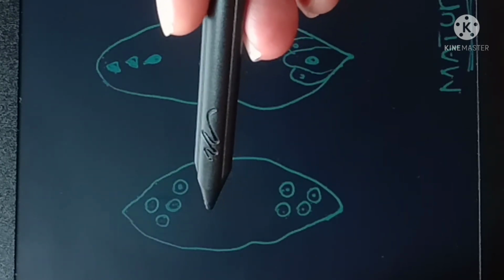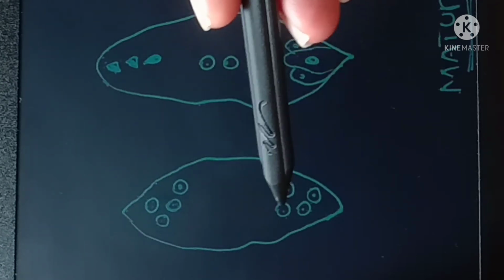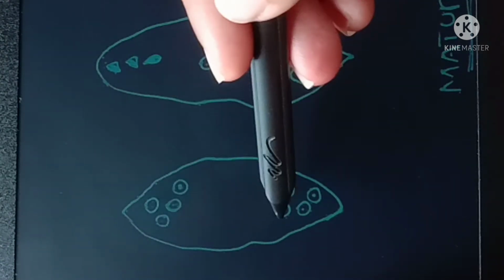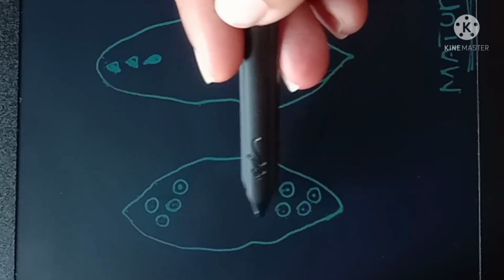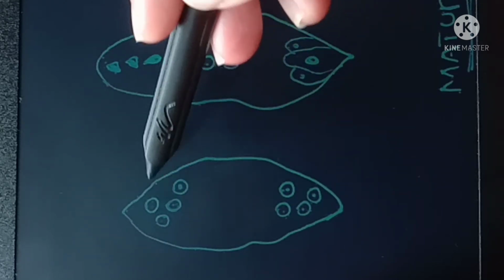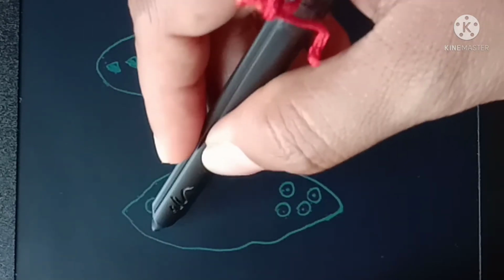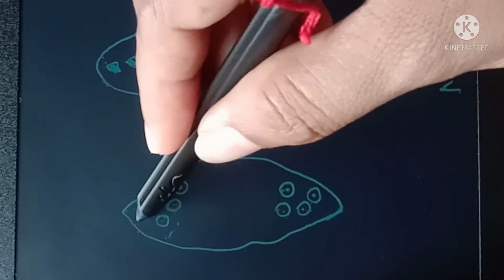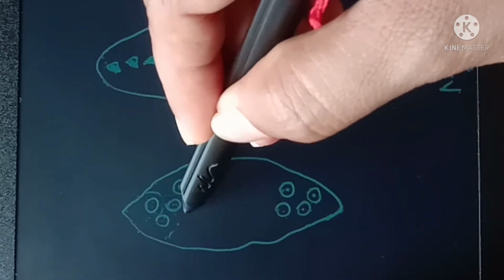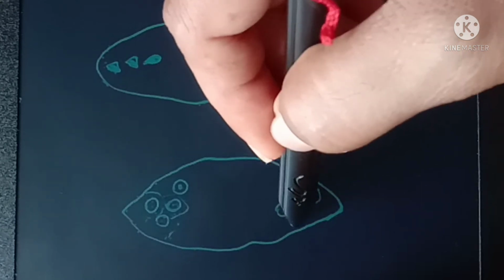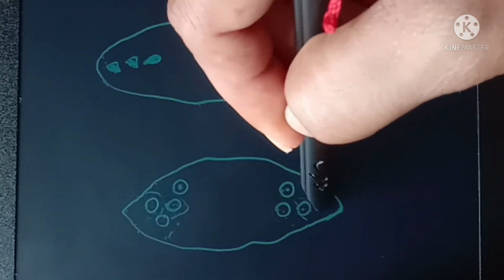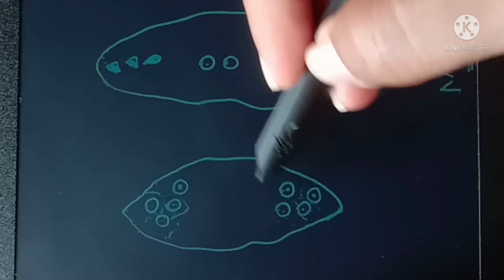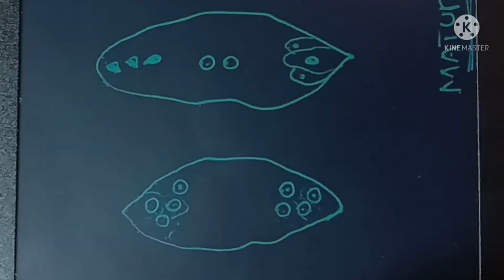Cell wall is formed only around 6 nuclei, that means 1 2 3 and 1 2 3. Only around 6 nuclei the cell wall is formed like this. One is left free, here also like that. These two free nuclei will remain here.